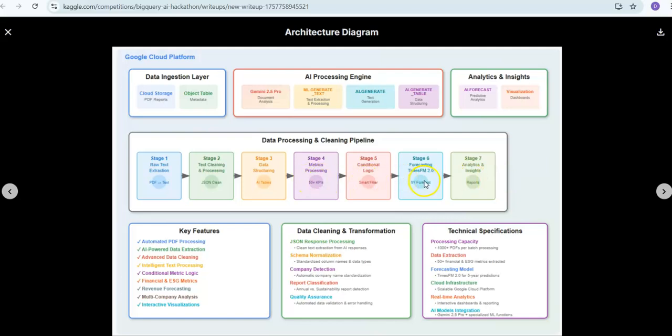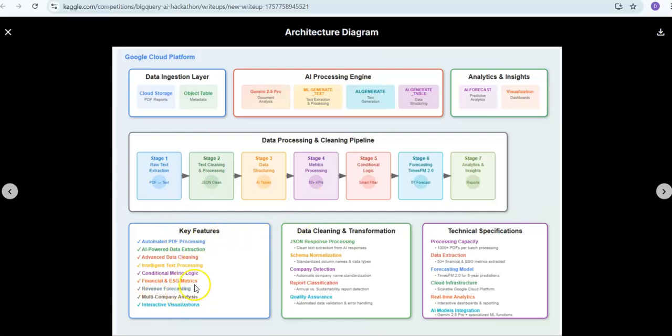Or you can simply apply forecasting on the metrics table and see the trend for the next five years. Then there are many other analytics and insights that we can get, because now you have numerical information about the data that we are asking for.